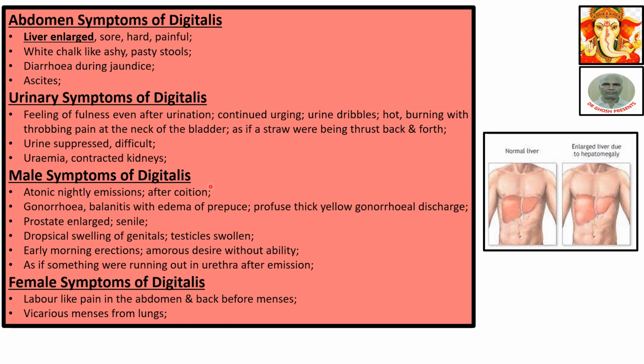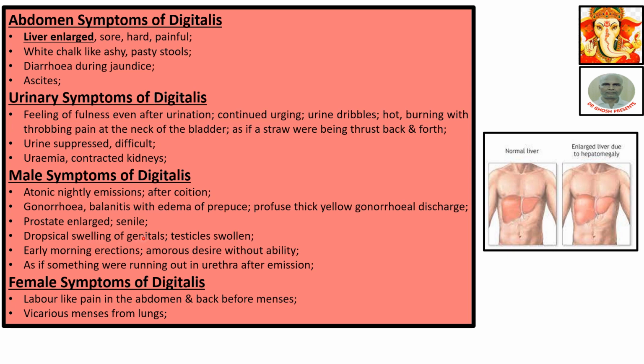Male symptoms of digitalis. Atonic nightly emissions after questioning. Gonorrhea, balanitis with edema of prepuce. Balanitis is inflammation of the penis. Profuse thick yellow gonorrheal discharge, prostate enlarged, senile. Senile means actually old age. Related to old age is called senile.